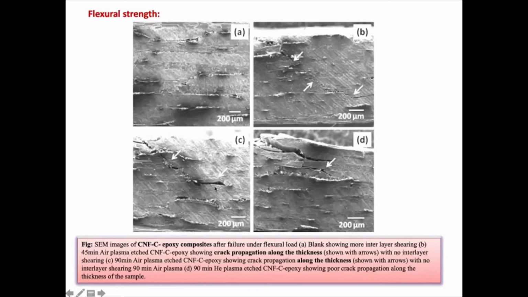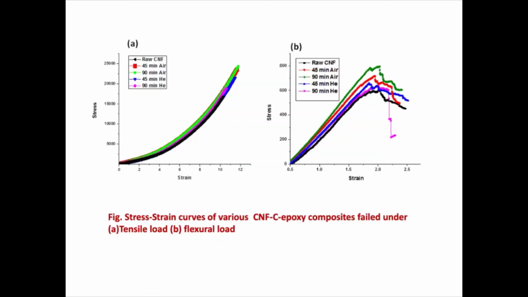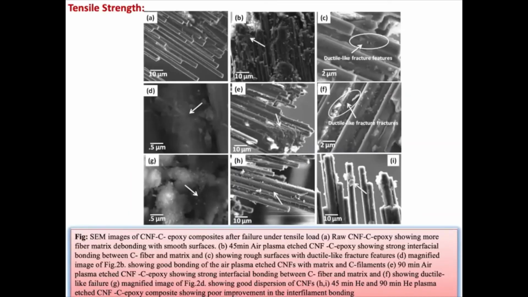And if you look at the failed sample, the crack is propagating through the sample so that it is taking more load compared to the others. Then you can also see the stress-strain curve, if you really want to see at what strain it failed. And this is under tensile load. You can see that this is the non-treated sample, where whatever CNF we got, we just added.